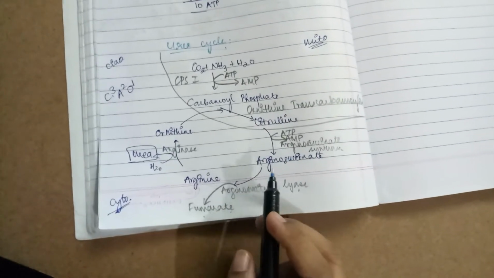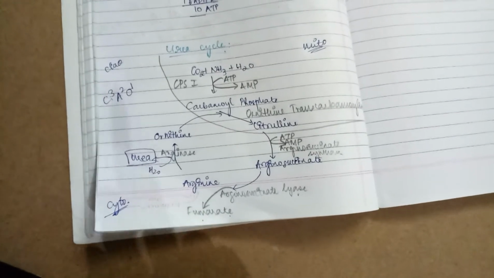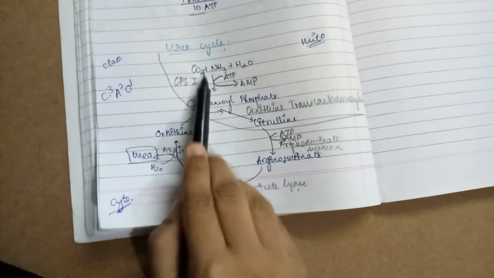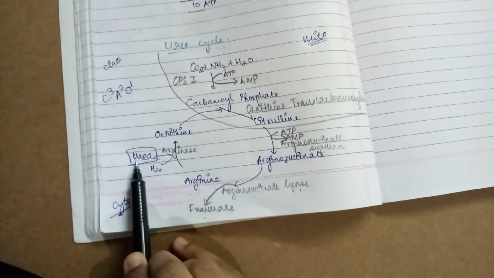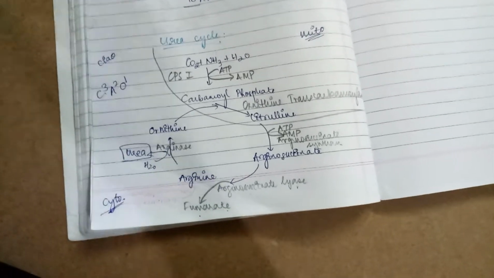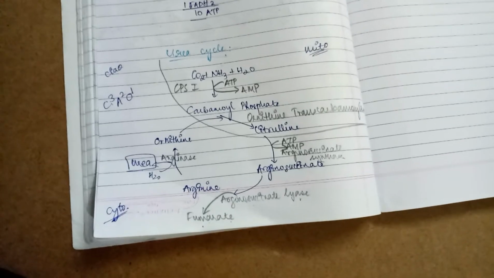So the net energetics will be 4 minus 3, that is 1 ATP. So the urea cycle takes 1 ATP to convert toxic ammonia to non-toxic urea, which can be easily excreted by the body. That was the significance of the reaction.